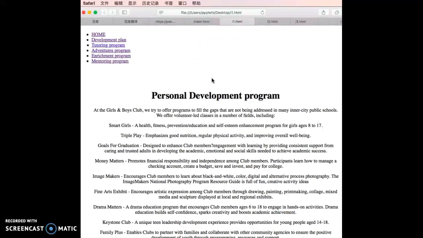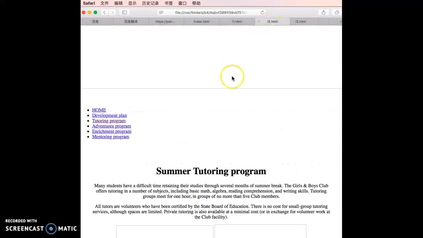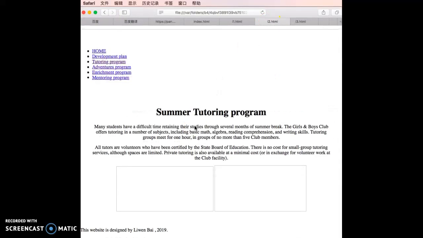This one is the personal development program. And this is the summer tutoring program.